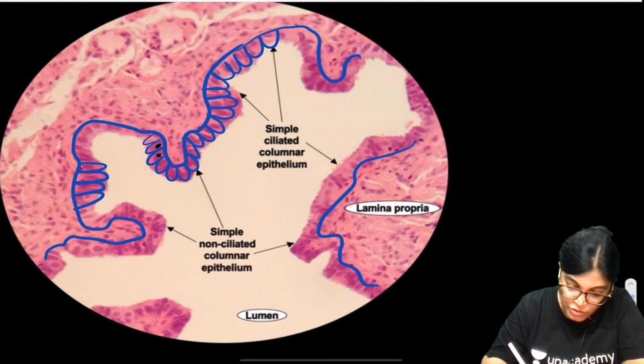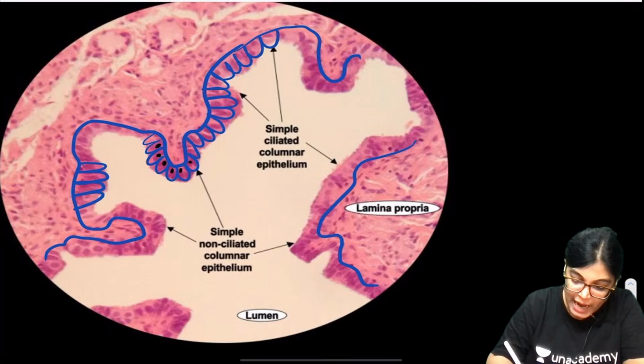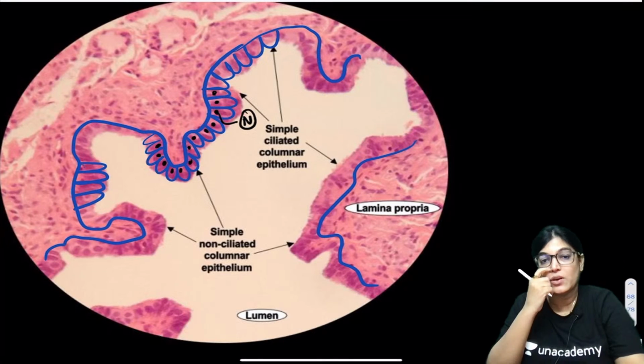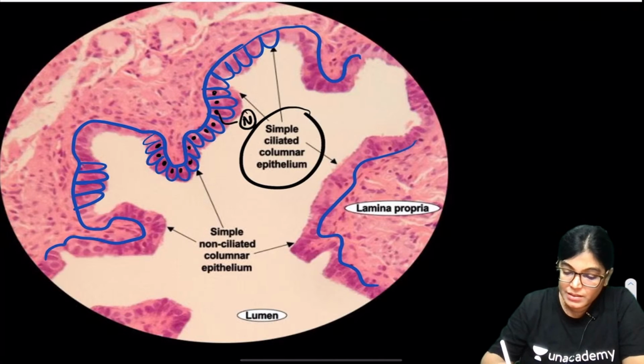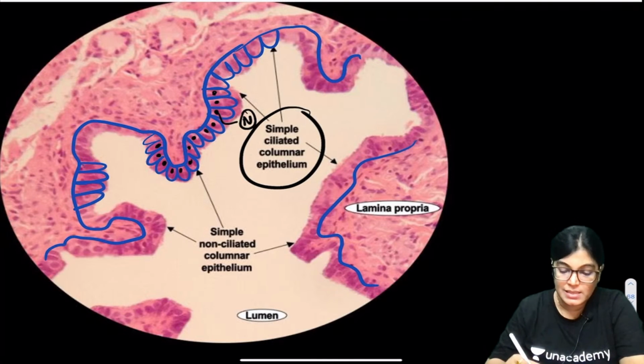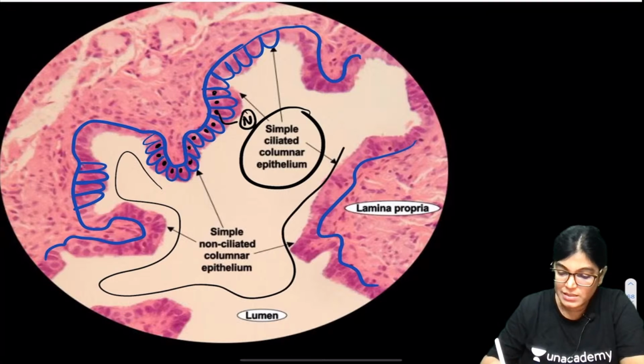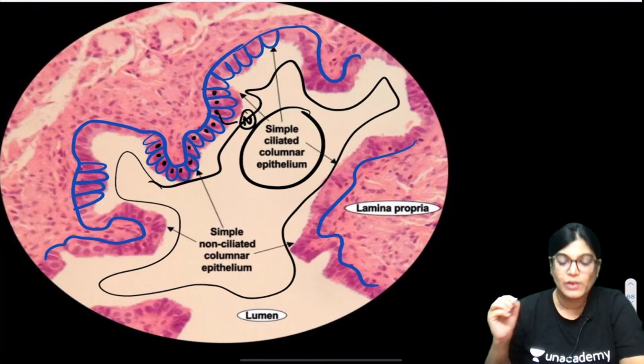So this is the nucleus. Can you see, this is columnar, this is a high power view where I am showing you the nucleus. So in case of columnar epithelium, this is N for nucleus. In case of columnar epithelium, the nucleus is towards the base. So see here, this is the star-shaped lumen. This is the irregular star-shaped lumen of fallopian tube.